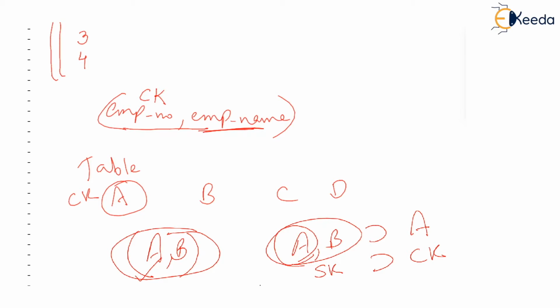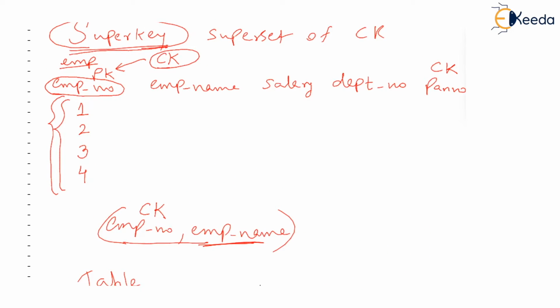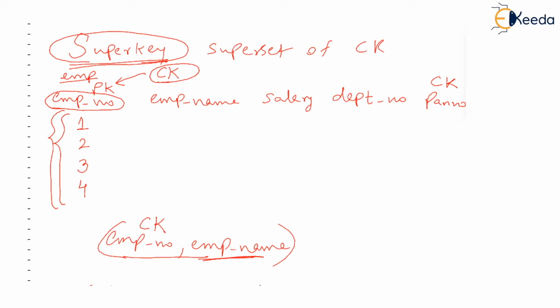Now, why are we talking about this key called super key? Just check that only employee number can determine all the attributes. I hope you know what I am talking about now. You have watched the earlier videos. Given the employee number, you can determine employee name, salary, department number, PAN number, all the properties of that particular employee. Only by using employee number, we can know all other attributes.